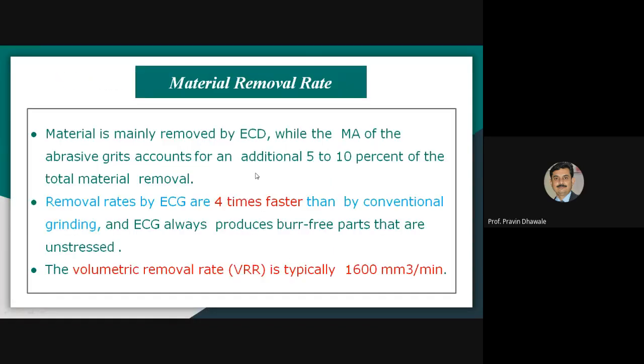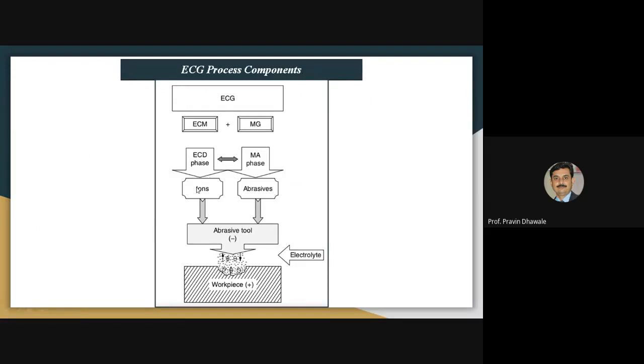As we discussed in the last slide, metal is mainly removed by electrochemical dissolution because it is carried out by the electrochemical machining process. And 5 to 10% of material is removed by mechanical abrasion because of the abrasive grits mounted on the periphery of the wheel. Electrochemical dissolution means there will be transfer or exchange of ions, a chemical reaction. Mechanical abrasion means we require abrasive particles in order to remove the material from the workpiece.